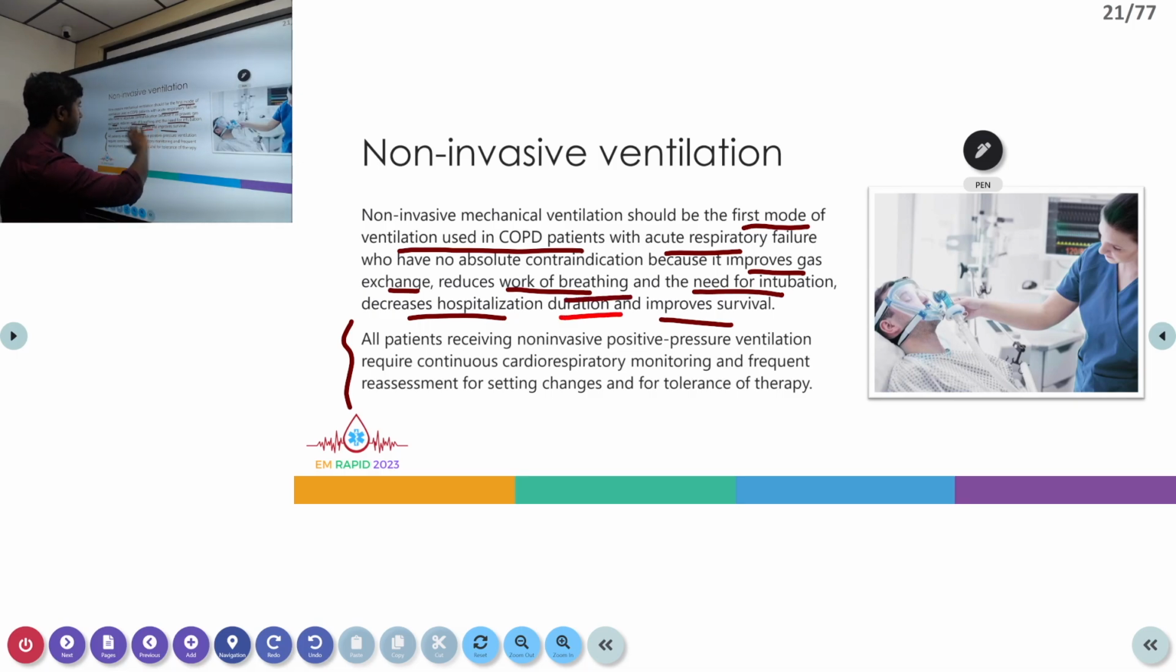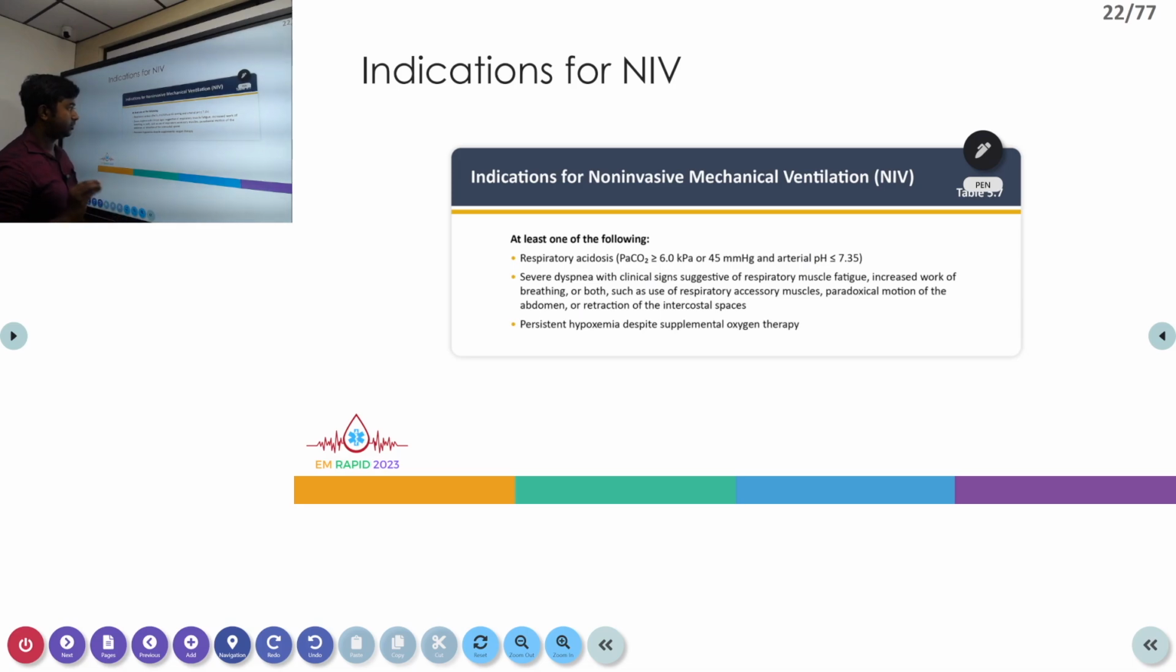exacerbation. So indications: the most important thing is respiratory acidosis and impending respiratory failure. A patient who has a PaCO2 of more than 45 mmHg and an arterial pH less than 7.35 is a good candidate for NIV. Second will be severe dyspnea with clinical signs suggestive of respiratory muscle fatigue, increased work of breathing, and even obvious use of accessory muscles. In all these conditions we can use NIV.